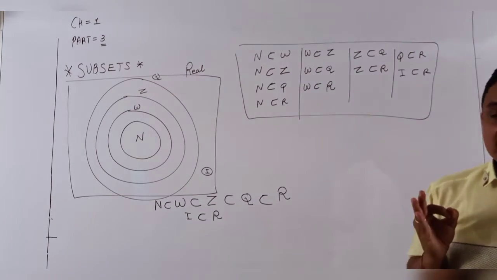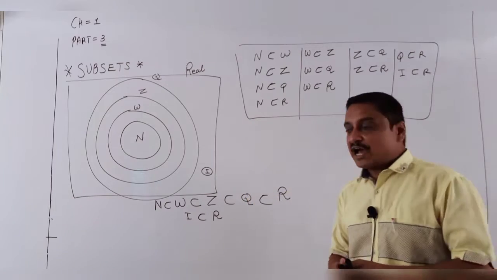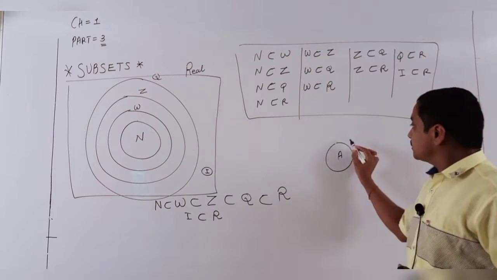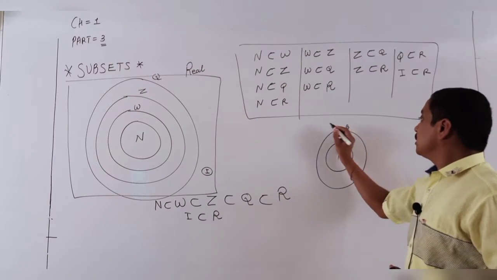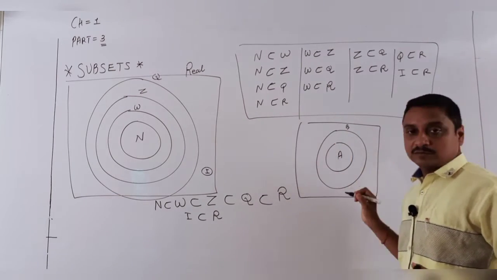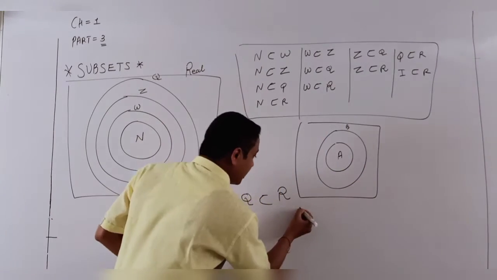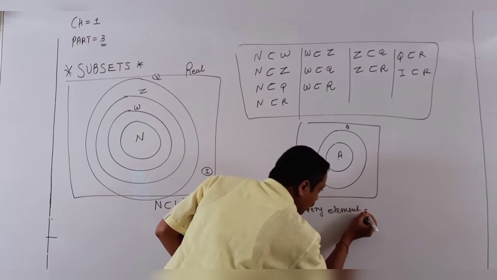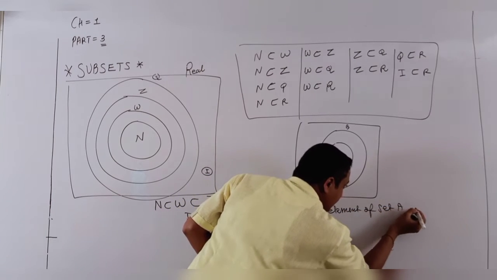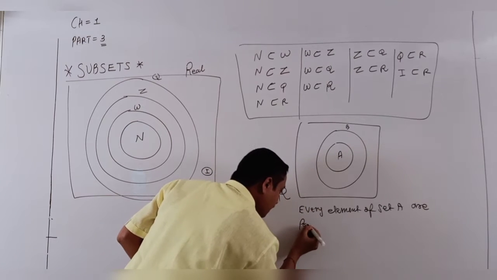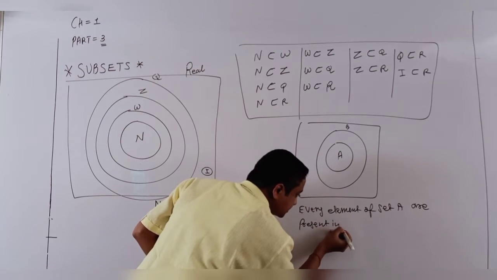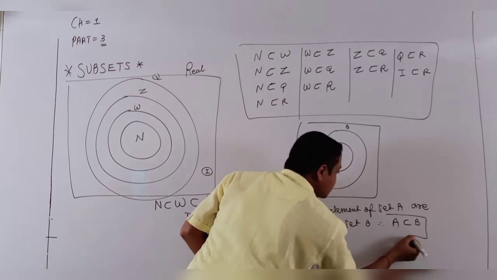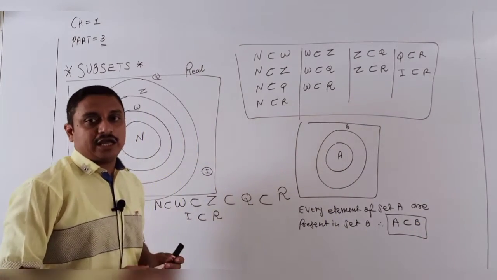So are you clear? What does subset mean? Every element of a given set, say A, is present in set B, and that is called a subset. So by definition, every element of set A present in set B is called A subset of B. Students, here you see A subset of B.